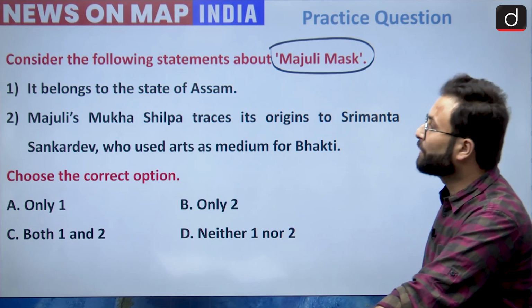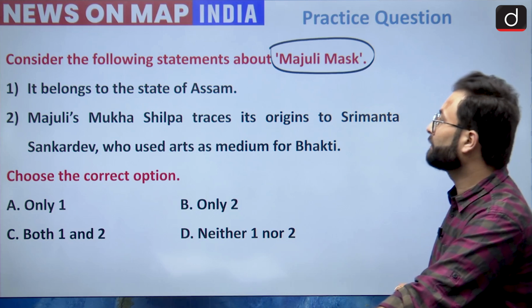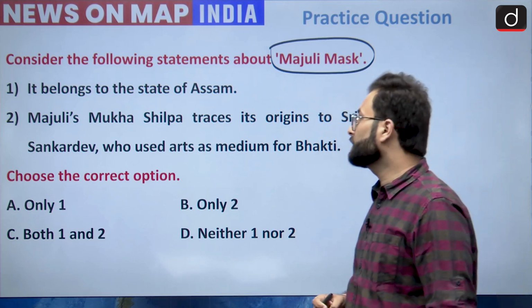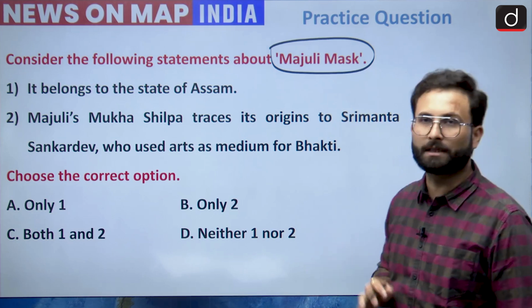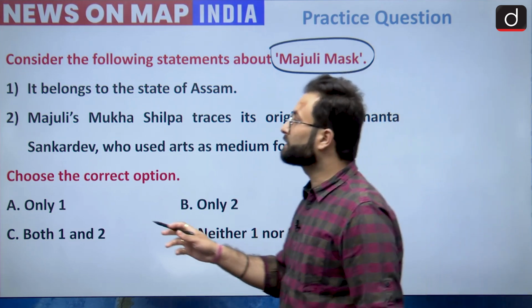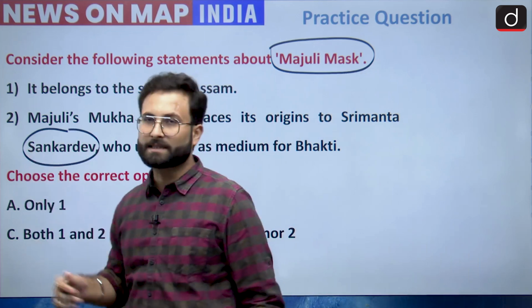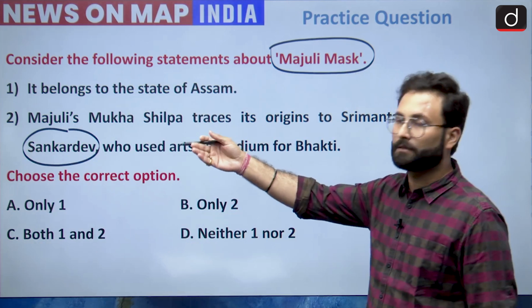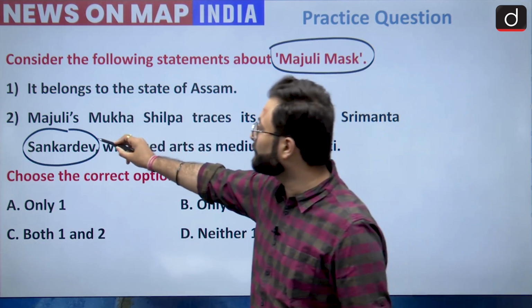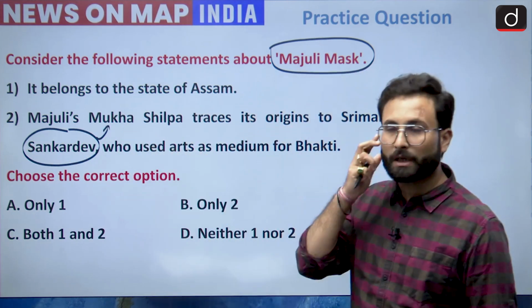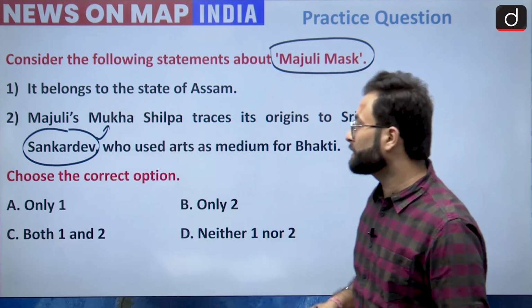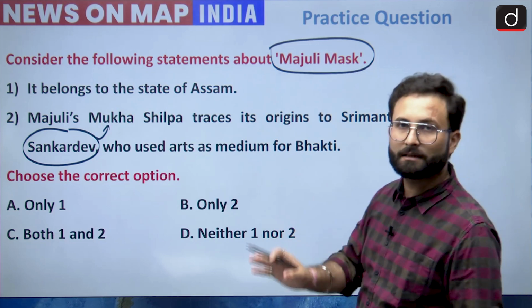Second statement is Majuli's Mukha Shilpa traces its origin to Srimant Shankar Deva, who used the art as a medium of bhakti. Okay, so during the bhakti movement, Shankar Deva has been a saint. Okay, he was a Vaishnavite saint. So let's see if he has any kind of connection with the Majuli Mukhas, or basically Majuli mask. Okay, now choose the correct options. You have to choose the correct option and answer in the comment box.